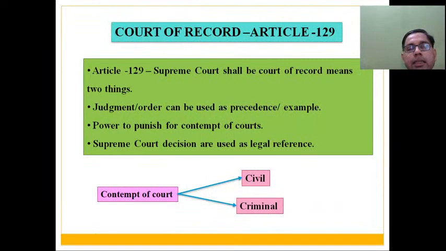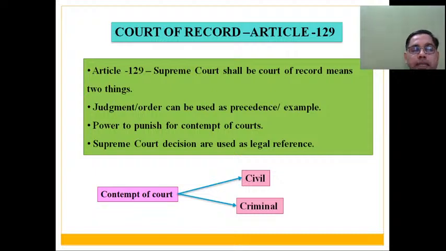After discussing writ jurisdiction, the next important thing I am going to discuss with you people is court of record, which is mentioned under Article 129. So court of record का मतलब क्या है? What all are the powers with which Supreme Court of India is equipped with? When we refer to Supreme Court of India as a court of record, that is one important aspect that I am going to explain to you people.